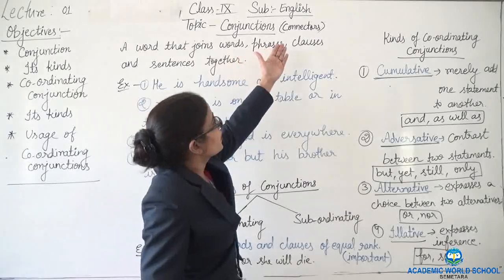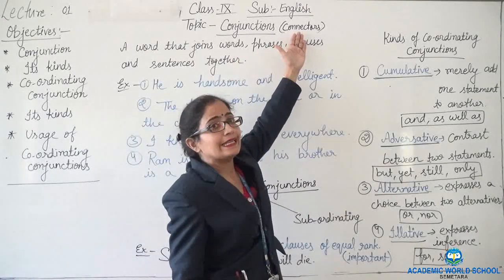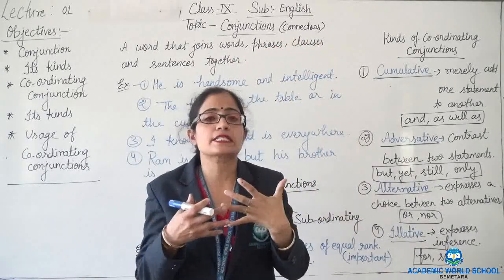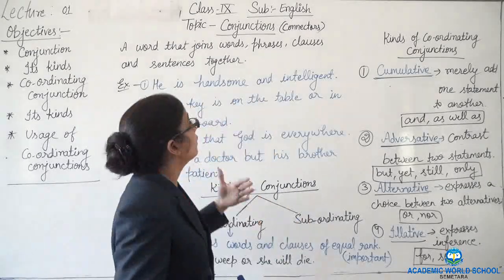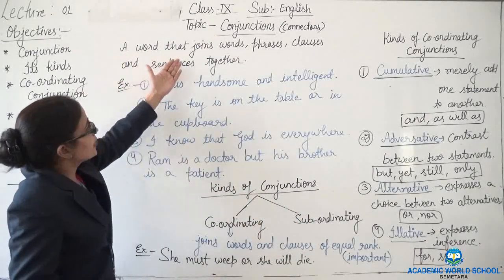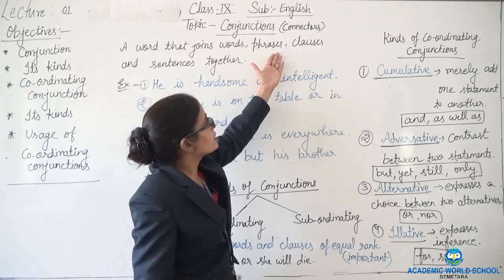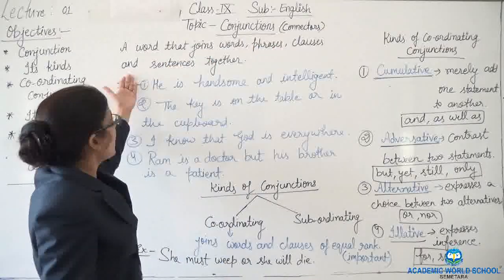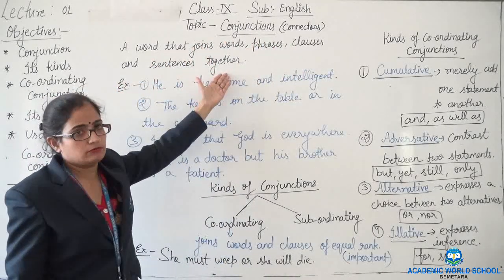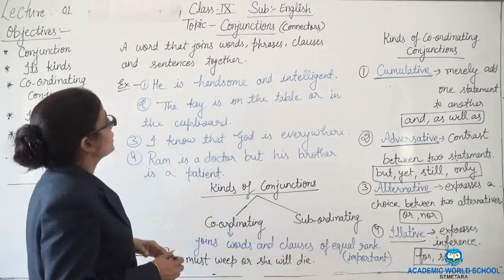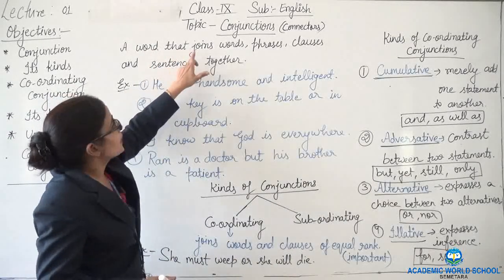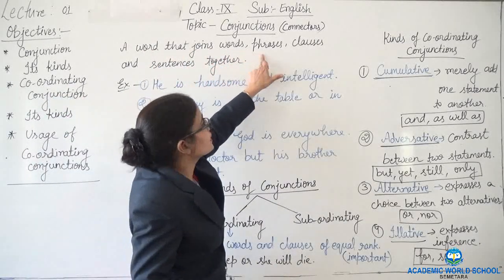Conjunction, as I have written here, is also known as connector. Connector means which connects something. So, a word that joins words, phrases, clauses and sentences together. I have written here that it joins words, phrases, clauses.